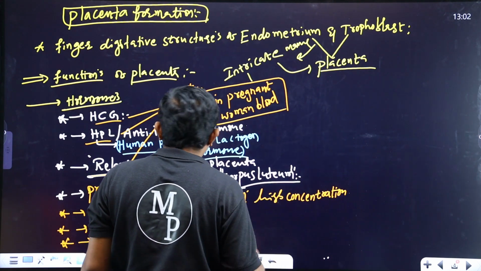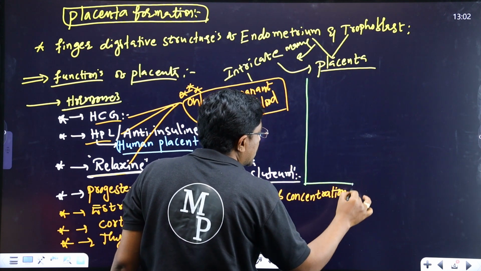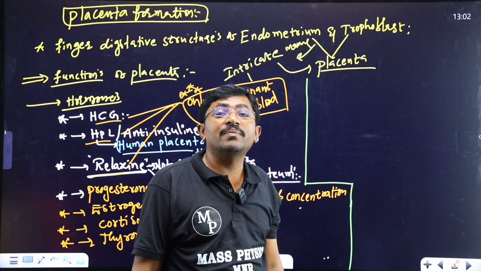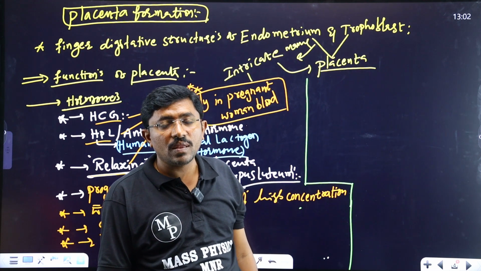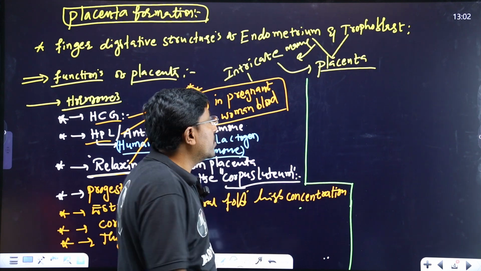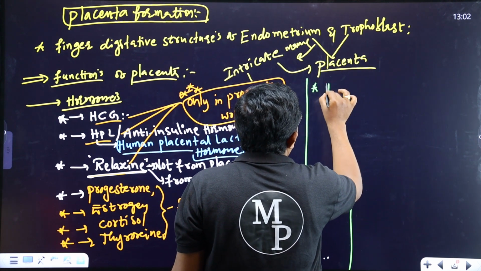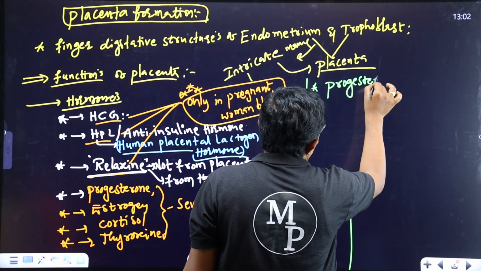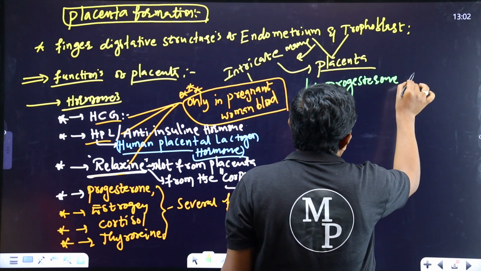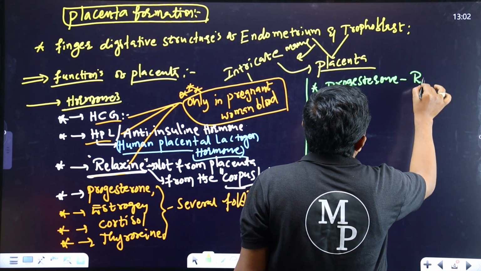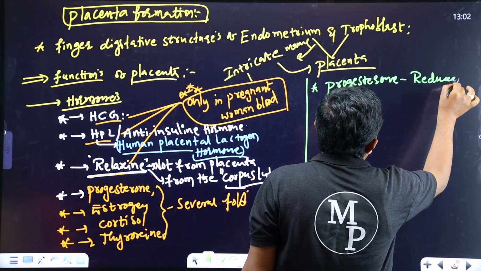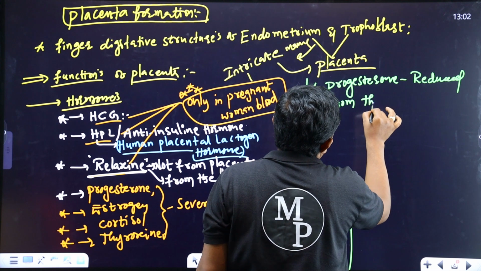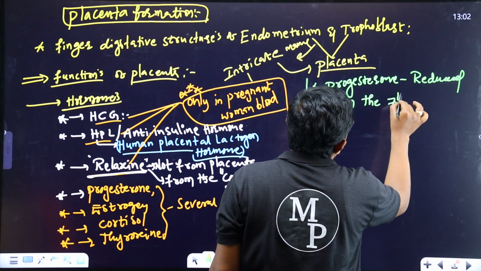One more important point is there. That point is: progesterone hormone level is reduced from the 7th month of the gestation period. Progesterone hormone, very important point. Progesterone is reduced from the 7th month of the gestation period.